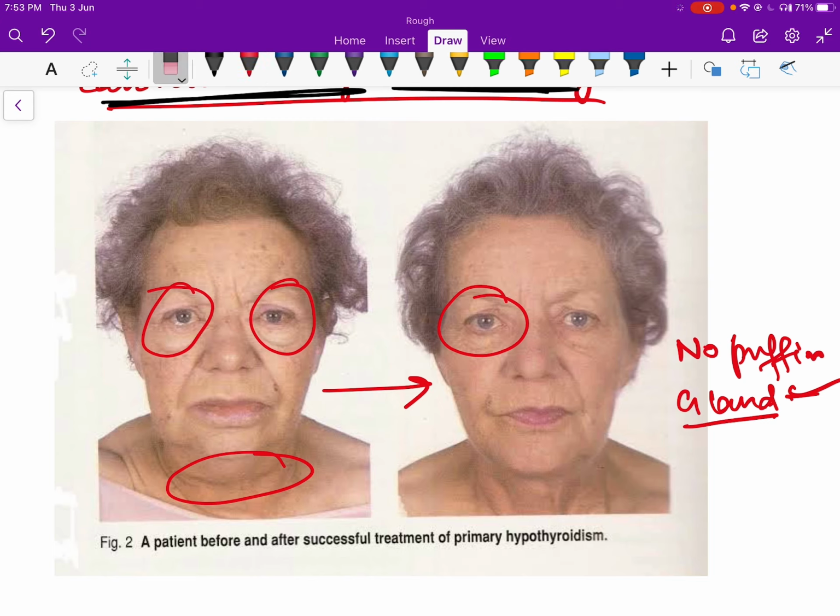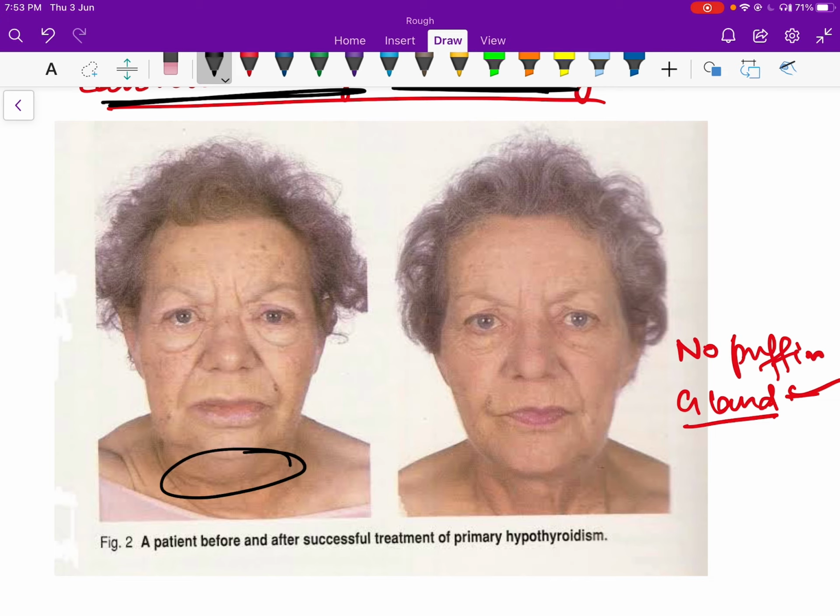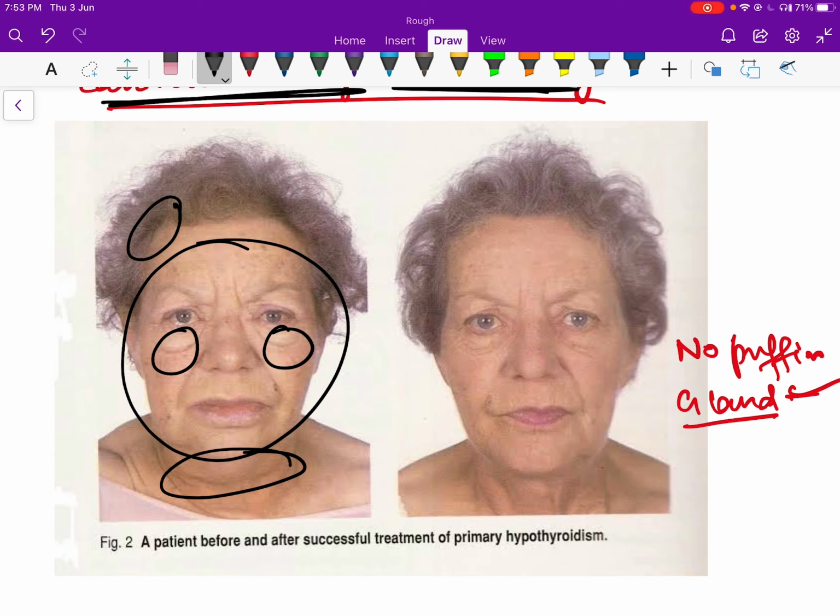So as you can see, these are some features. I'm going to show this again. See, there is enlargement of the thyroid gland, and there is this edema, there is puffiness, and we can appreciate some sort of hair loss as well.